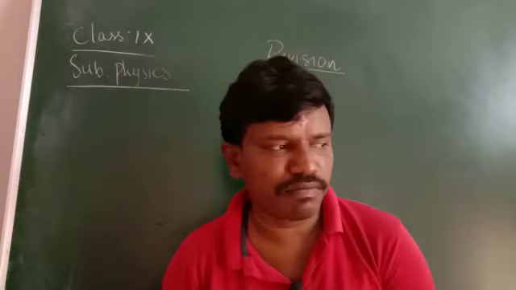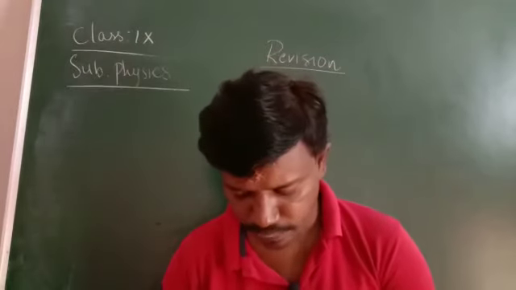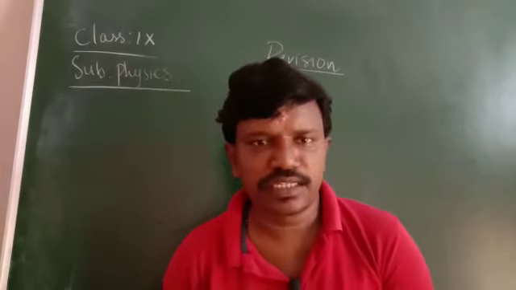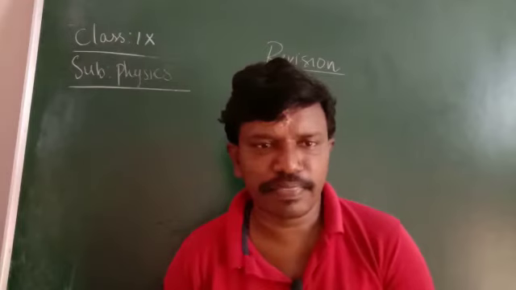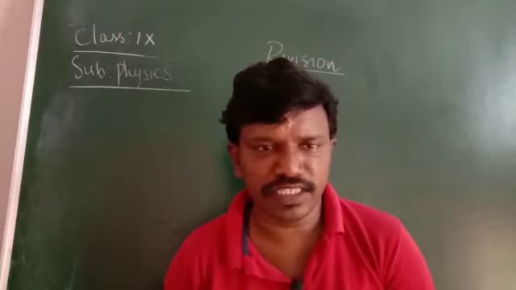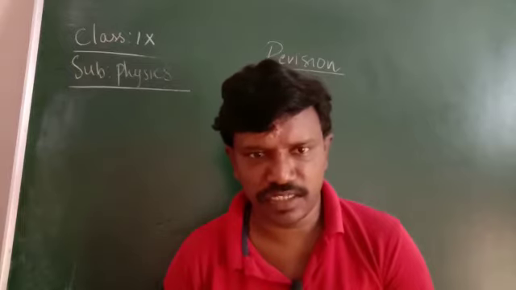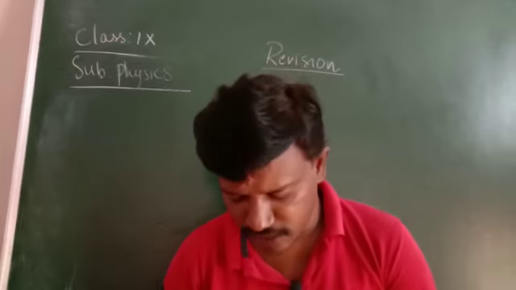And here we have the different equations for the accelerated motion. That is v is equal to u plus at, s is equal to ut plus half at square, v square minus u square is equal to 2as. These are the equations.